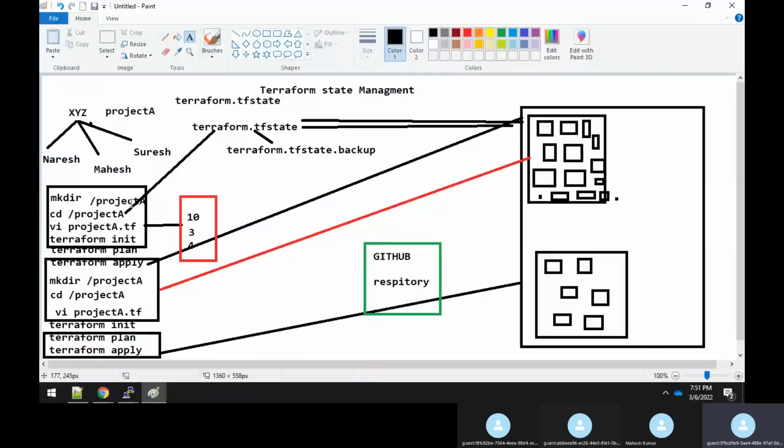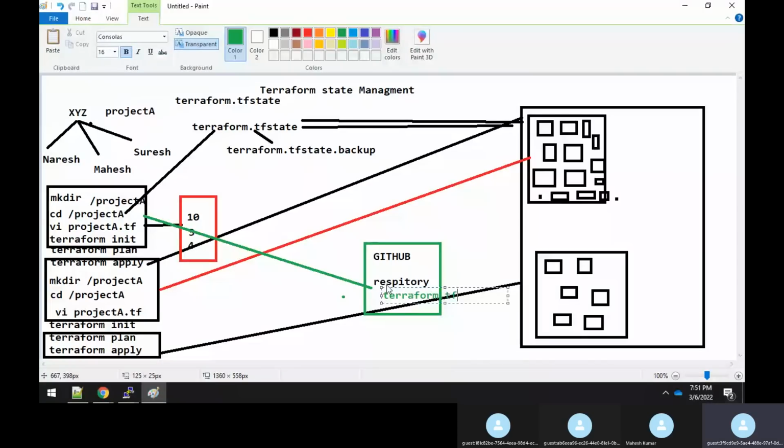Now what will the user do, what will Naresh do? Naresh will work on the project, same thing. He will apply it, get a terraform.tf state file, and push that state file. In Git we use push and pull, right?